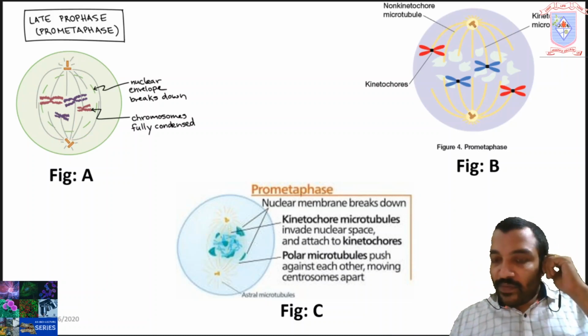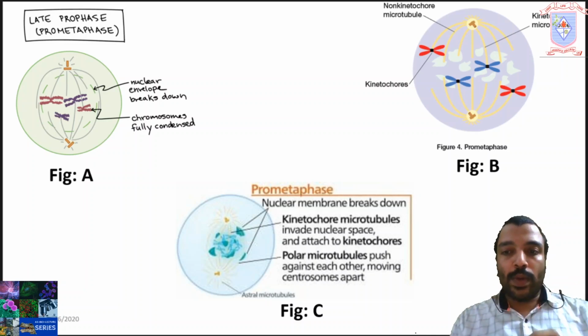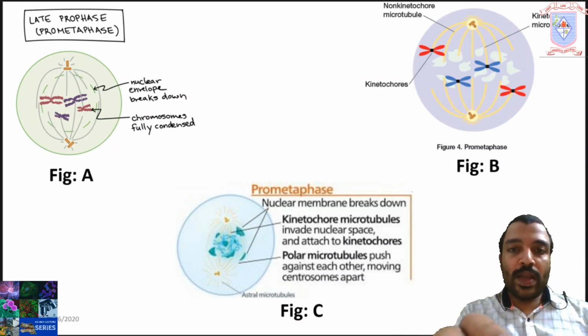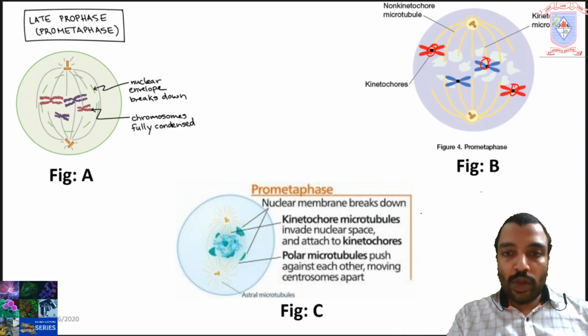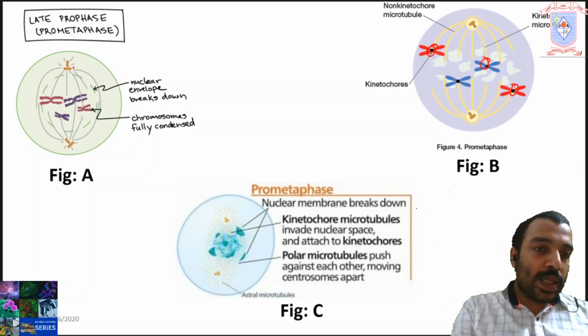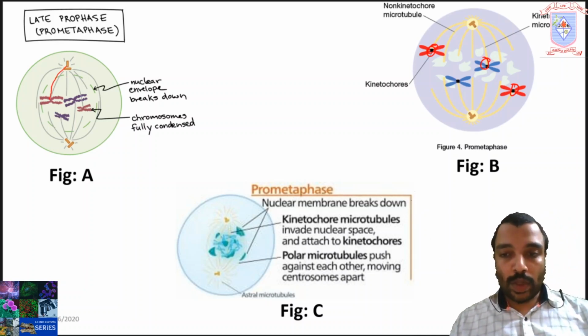And the fifth event of prometaphase is chromosomes are captured by microtubules at the kinetochore. Here you can see the chromosomes are captured by microtubules at the kinetochore. Some of the microtubules are attached with the kinetochore of the chromosome.